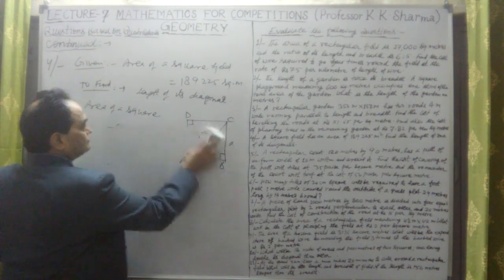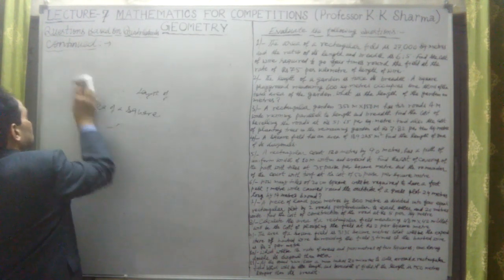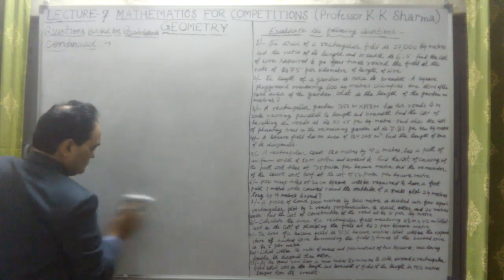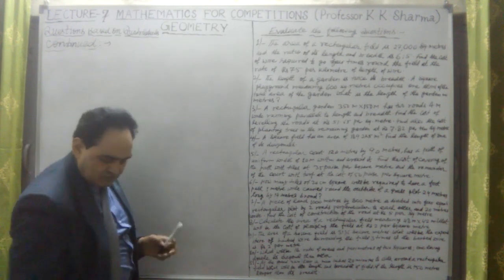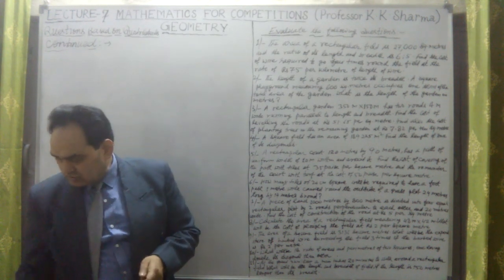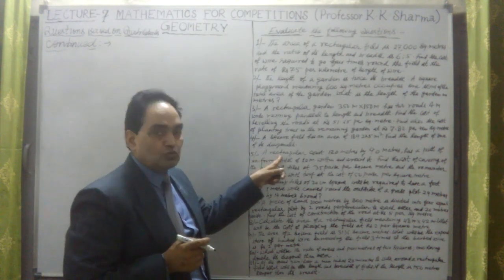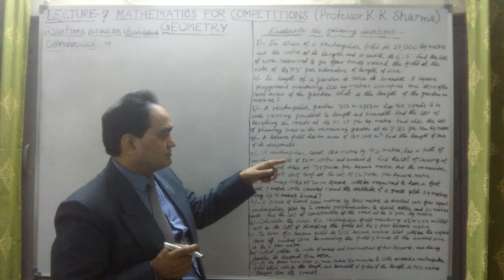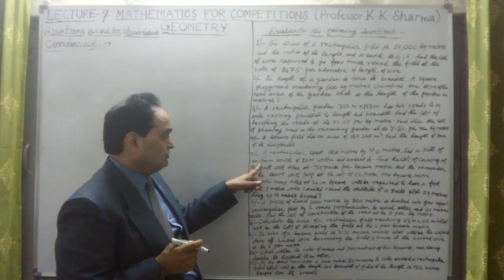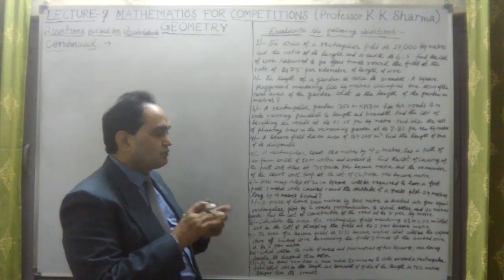the next question. Question number 5. Now question number 5, or the 5th question, what does it say? Let me check it. Question number 5 here. Let me change this marker. Question number 5 says a rectangular court 120 meter by 90 meters has a path of uniform width of 10 meter within and around it.